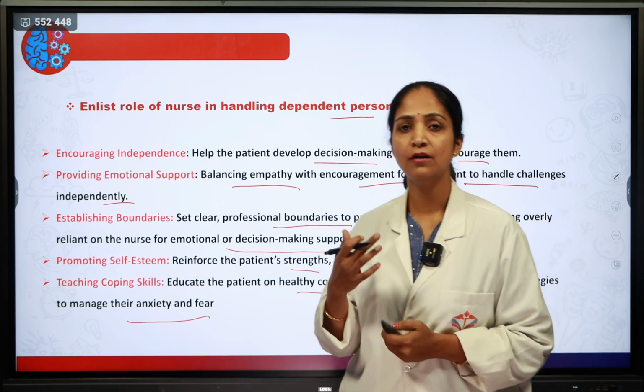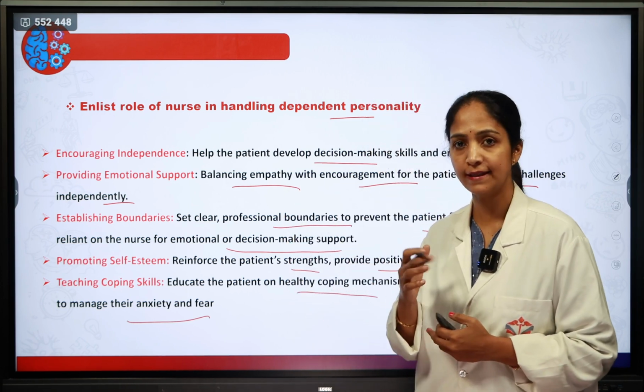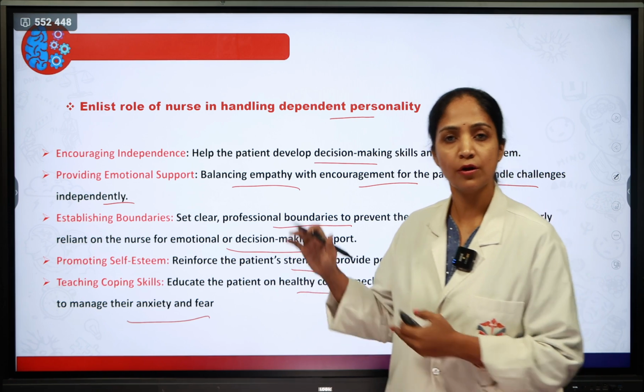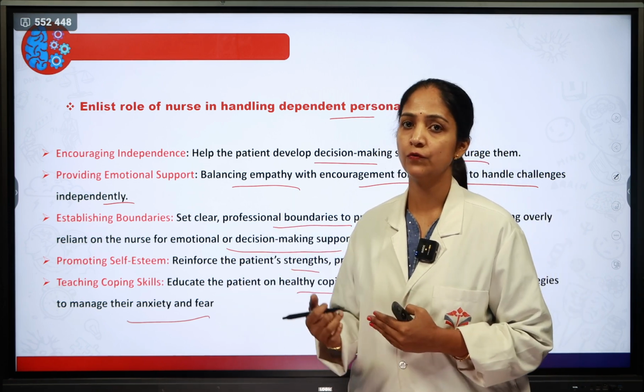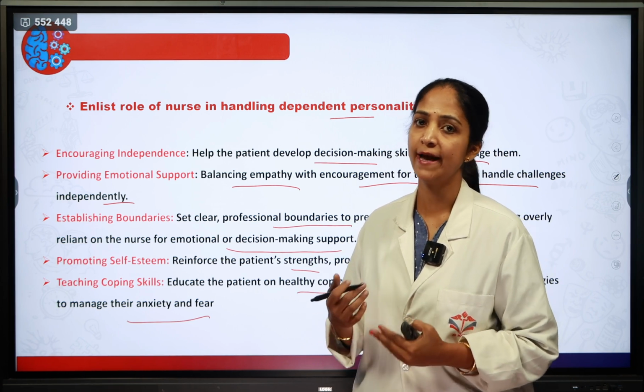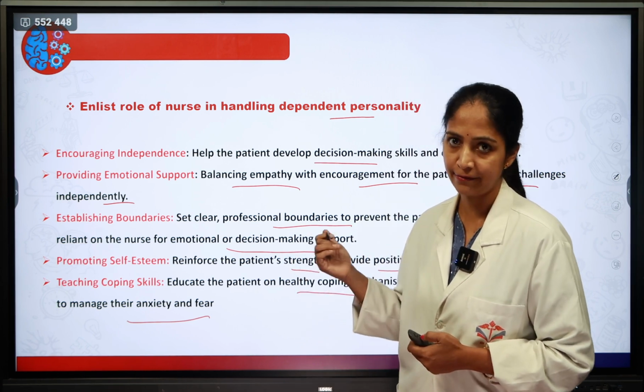So if they ask a question like, enlist the role of the nurse in handling the dependent personality, you enlist all these things, that is, what a nurse does who is going to take care of a patient who has a dependent personality, and explain them.